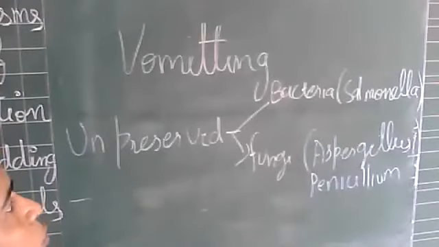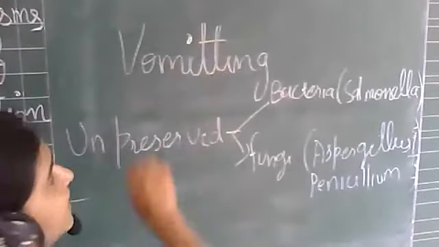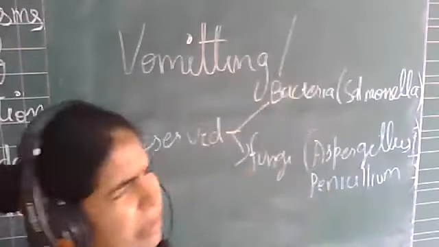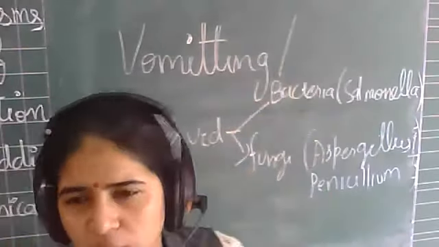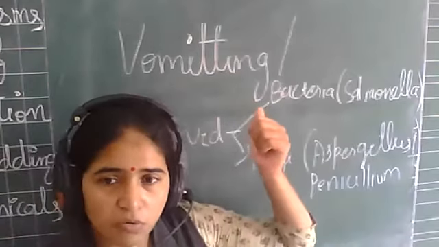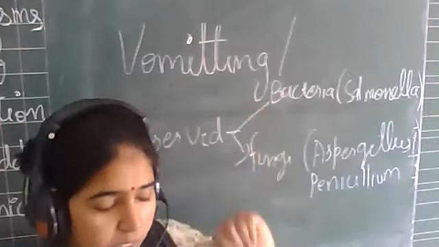They are going to give us abdominal pain, your stomach pains, right? If you have eaten the unpreserved food, it causes abdominal pain, it may cause vomiting, and it may cause diarrhea, right?